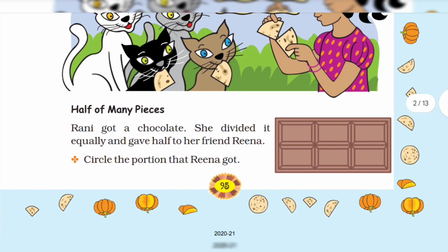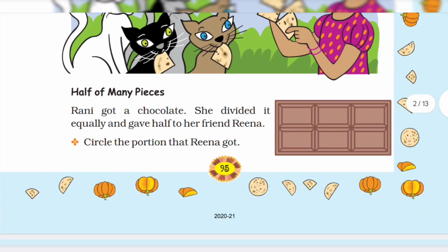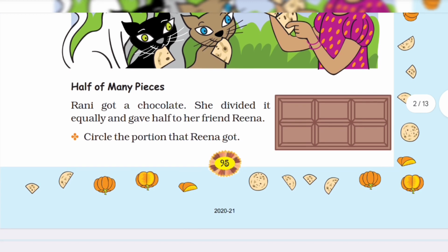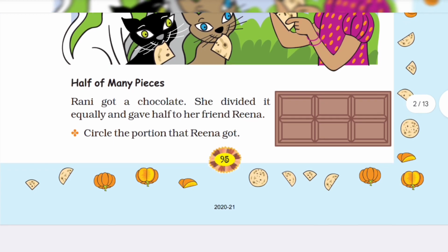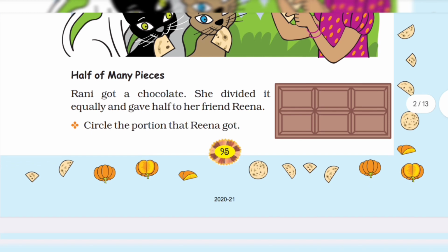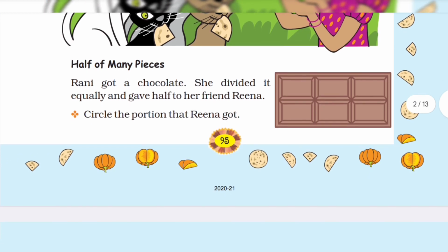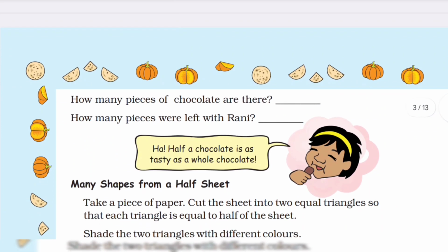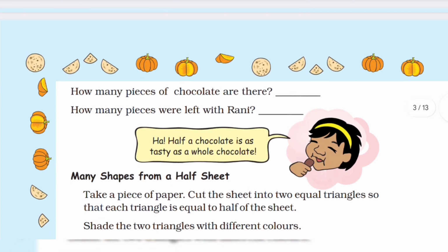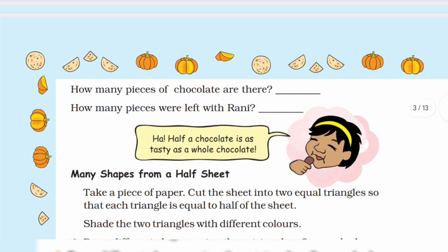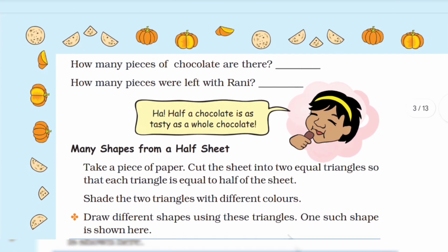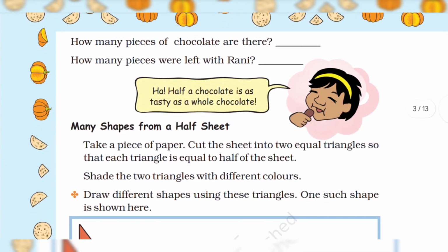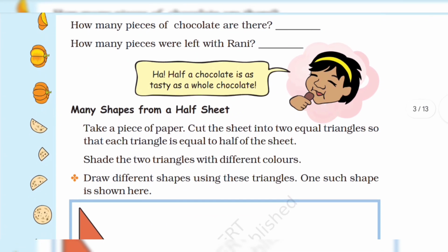Half of many pieces. Rani got a chocolate. She divided it equally and gave half to her friend Rina. Circle the portion that Rina got. How many pieces of chocolate are there? How many pieces are left with Rani? Half a chocolate is as tasty as a whole chocolate.